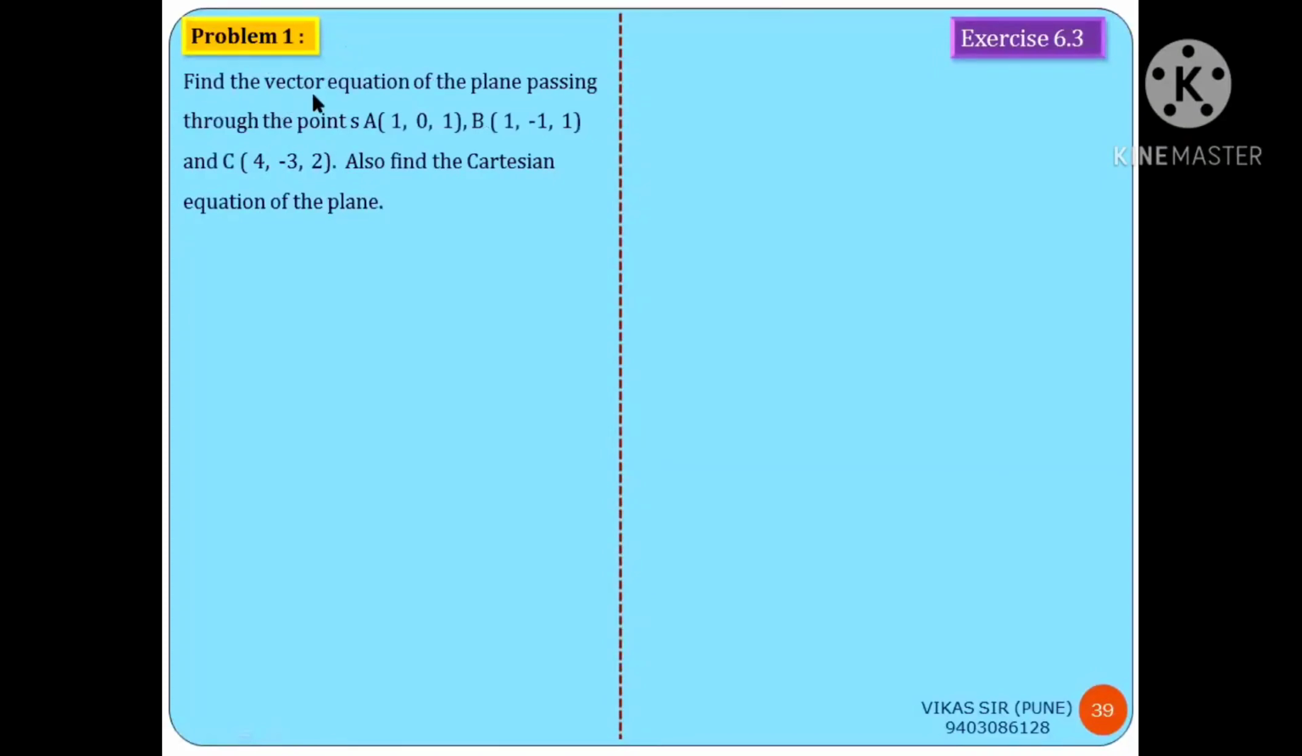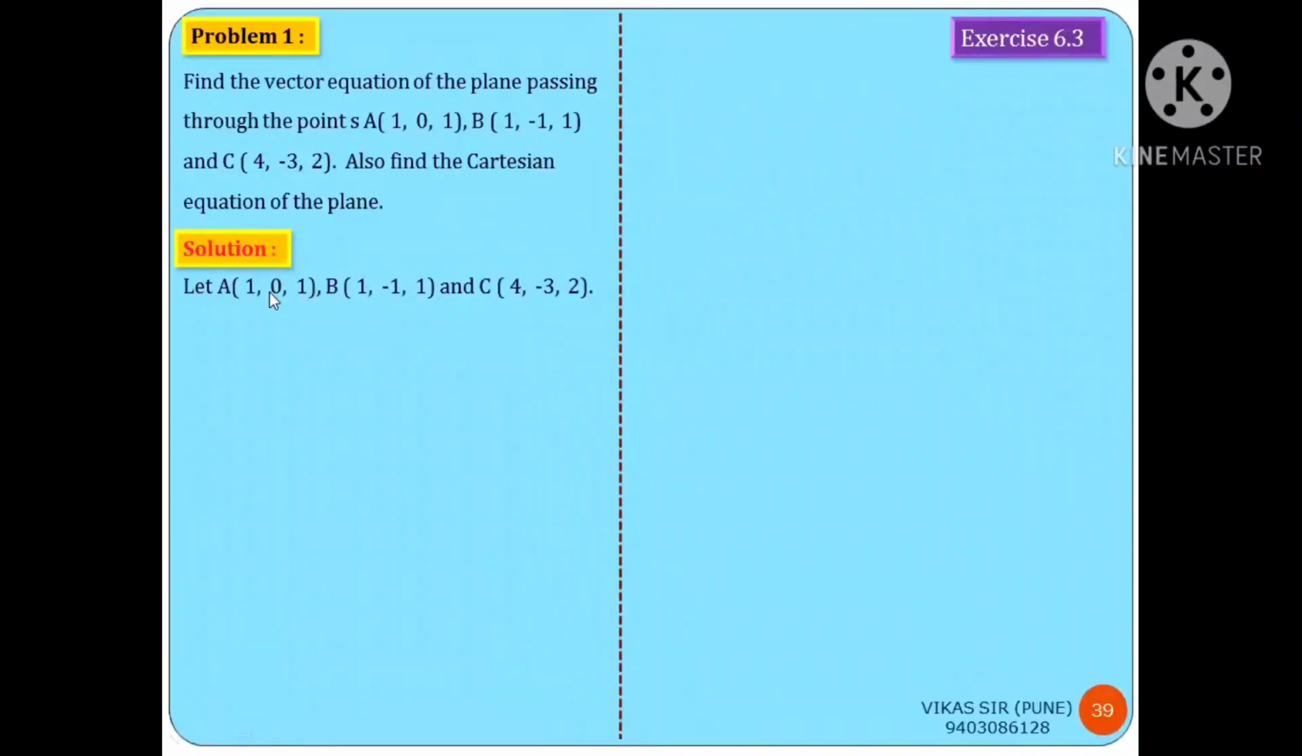Problem first. Find the vector equation of the plane passing through the points A(1, 0, 1), B(1, minus 1, 1), and C(4, minus 3, 2). Also find the equation of the plane in Cartesian form. So for this problem, to find the equation in vector form as well as in Cartesian form, you are provided these 3 points. Check the method for finding the equation of the plane.